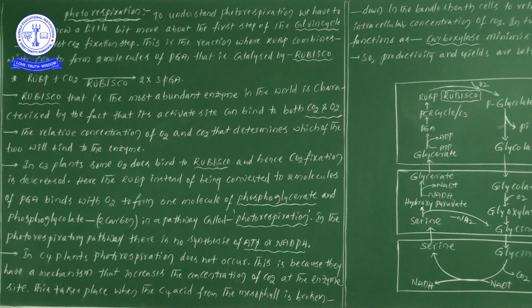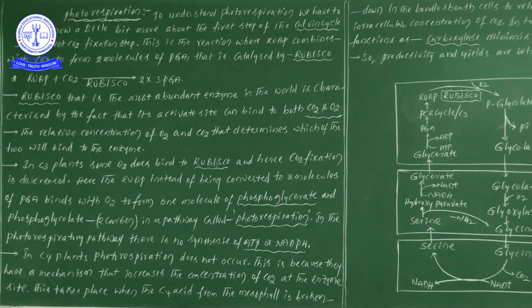Suppose we eat food, and by the process of respiration we take oxygen into the body, so food molecules are oxidized and energy is released. But here, even though by name it is a respiration which occurs in light, there is no synthesis of ATP or NADPH.